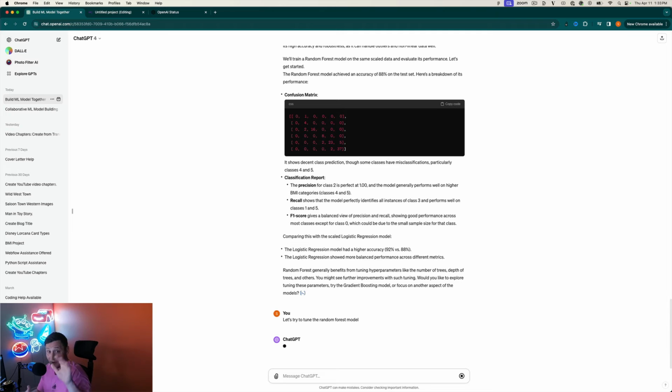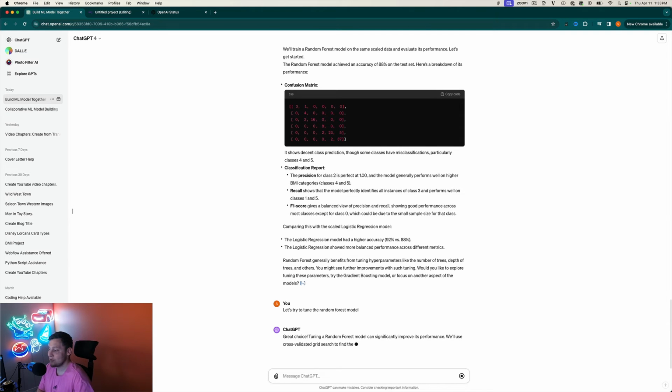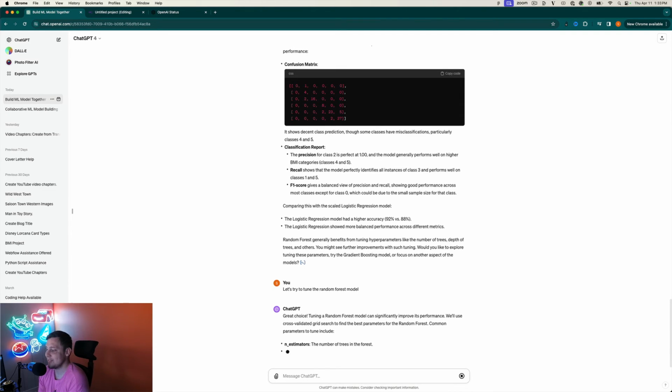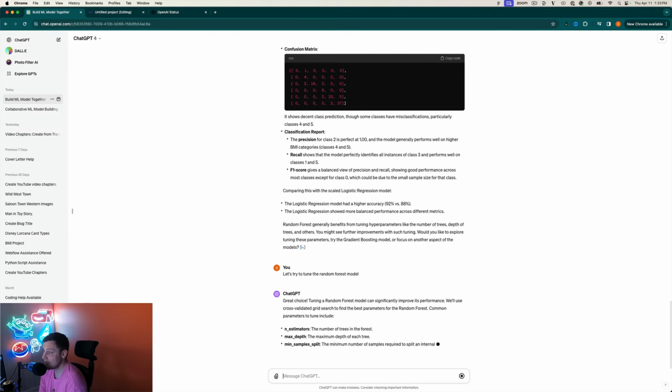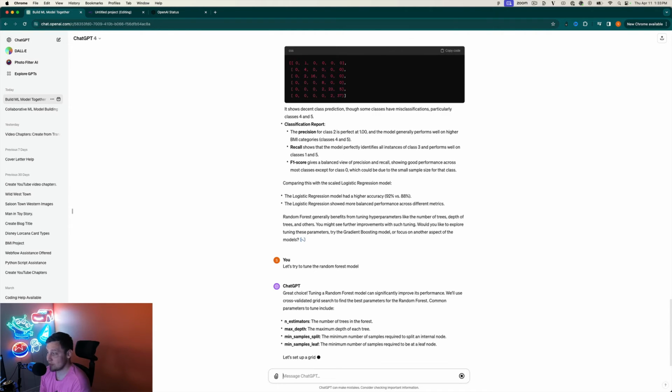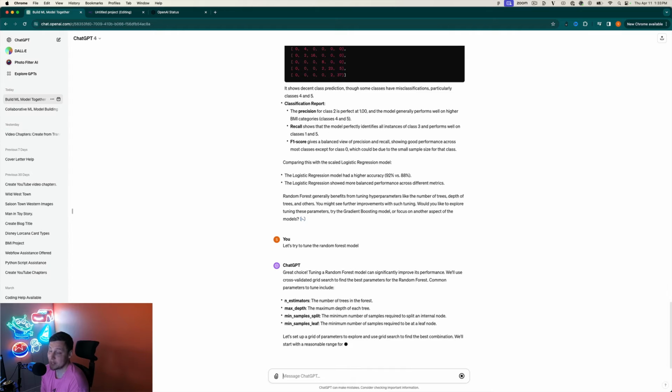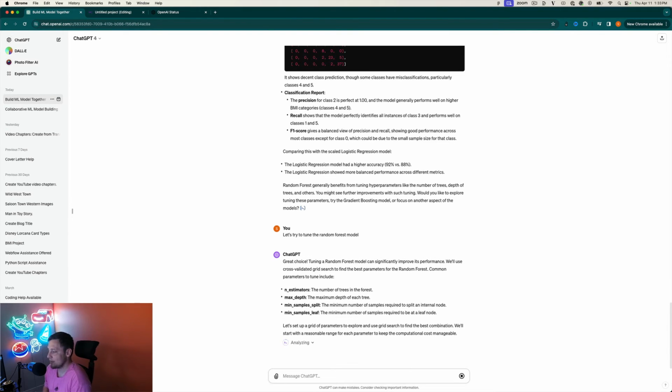Okay, so again, we're now back exactly where we were before whenever this broke. So let's see if it'll actually allow us to run this, tune this. If not, we're just going to continue on with that logistic regression model because we got 92%. That's pretty good. So we'll start with a reasonable range to keep the computational cost manageable. We'll see about that.